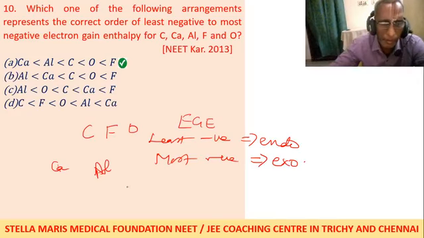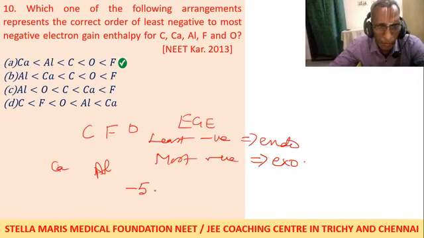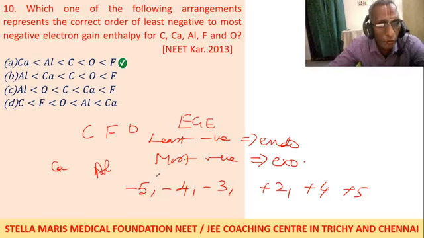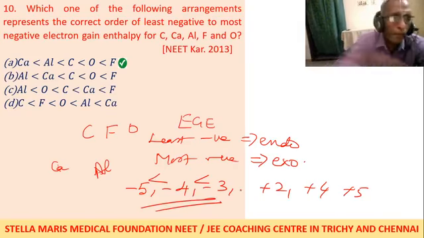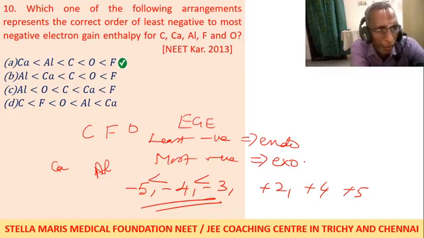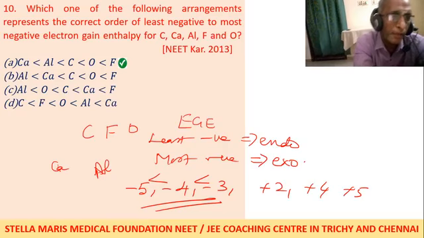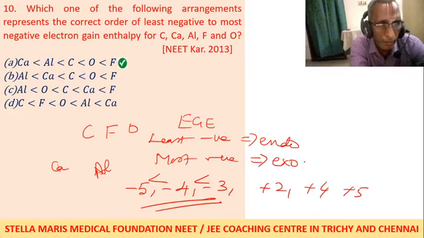Please everybody make a note: in max you have to compare -5, -4, -3, +2, +4, +5, like that randomly. This is more negative but it is less than. So from the number line, most negative comes on the left, less negative comes towards the right. For this reason, calcium is the lowest.